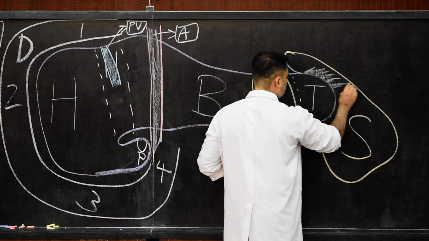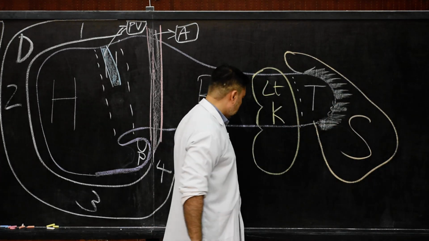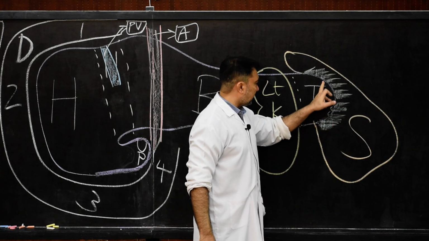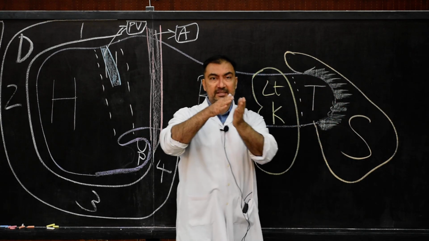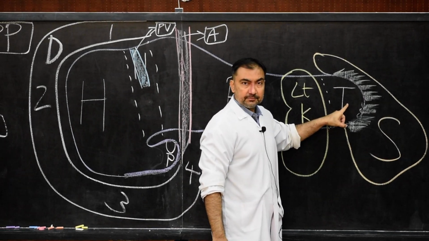So here I can show the tail is present between the lienorenal ligament. So this is the spleen, this is the hilum of the spleen and the lienorenal ligament. In between the two layers of the lienorenal ligament is the tail of the pancreas.